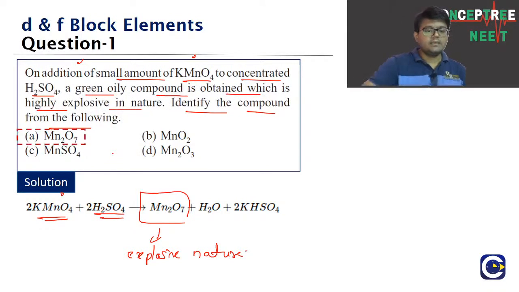Option A. So when you have KMnO4 reacting with the concentrated sulfuric acid, we'll have a green oily compound that is formed, which will be having explosive characteristics. And what is the compound that will have explosive characteristics? It is Mn2O7. Check it, guys. For the D block and F block, we have to go through all the reactions in the NCERT textbook.